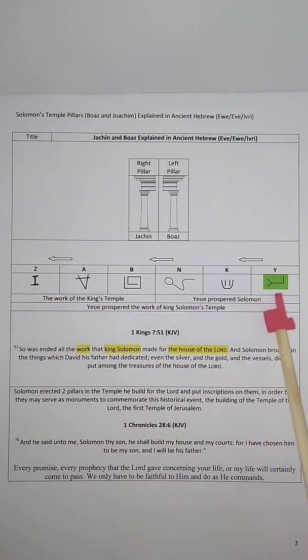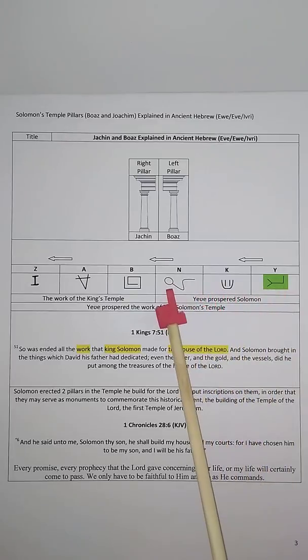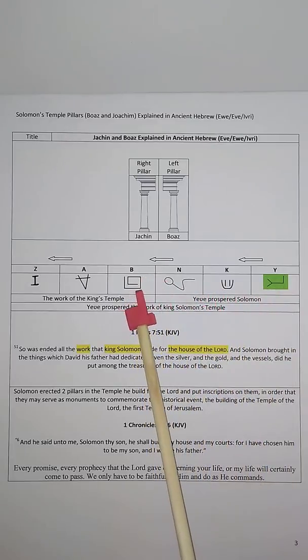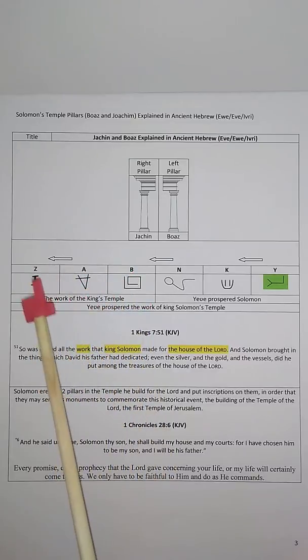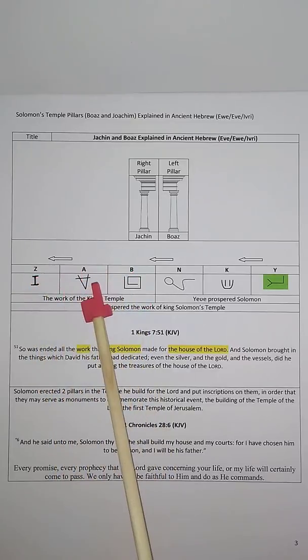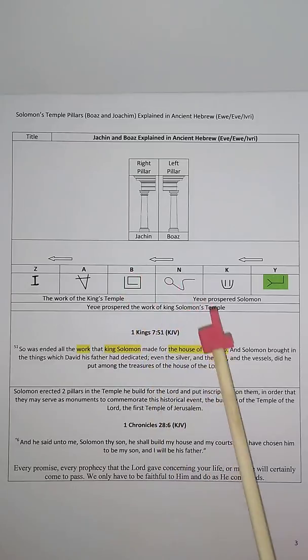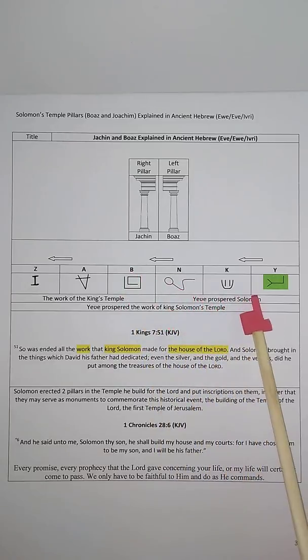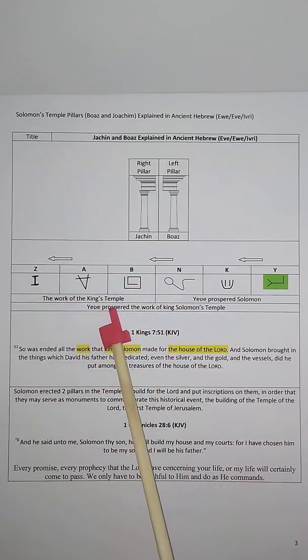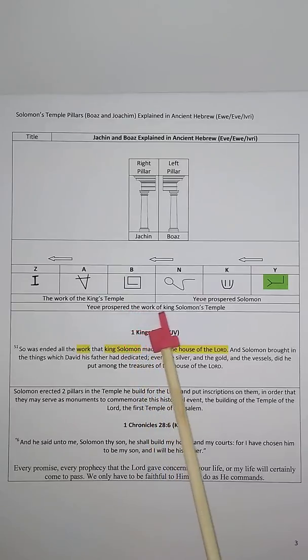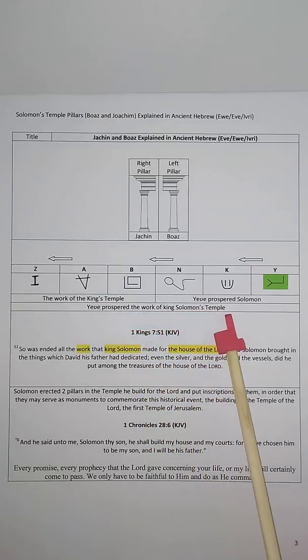So you have prospered Solomon, the house of the king's and work. So the work of the king's house. So you've prospered Solomon, the work of the king's house. You've prospered the work of King Solomon's temple.